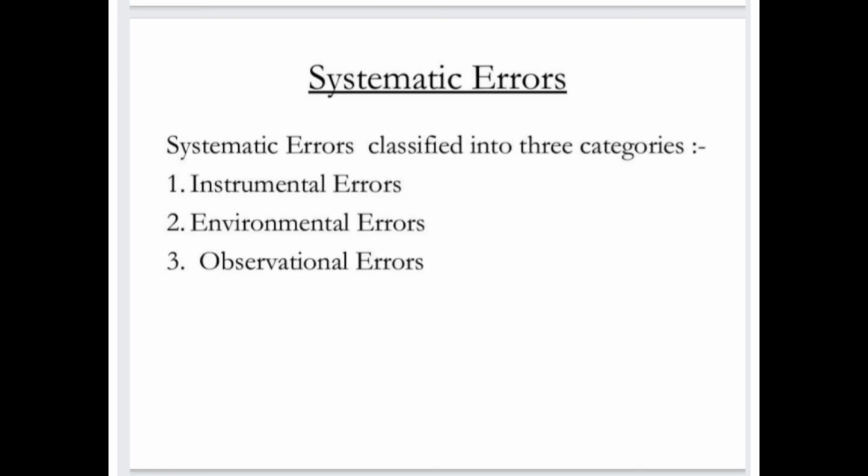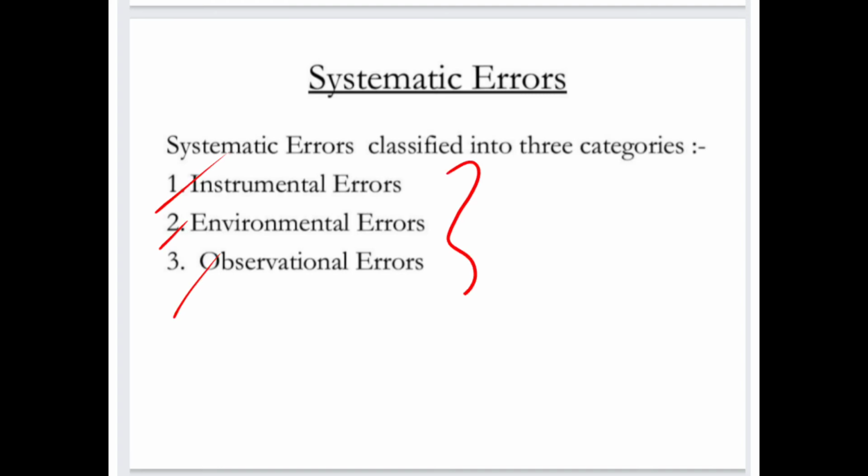Next question. First of all we see what systematic errors mean. Systematic errors are classified into three categories: first is instrumental error, second is environmental error, and third is observational error.